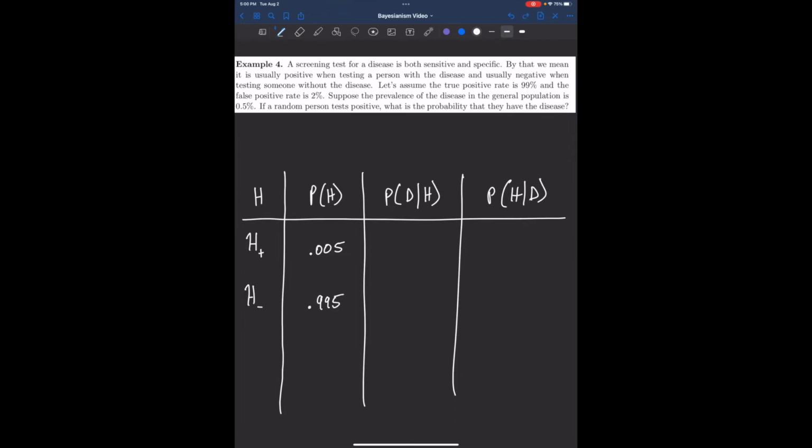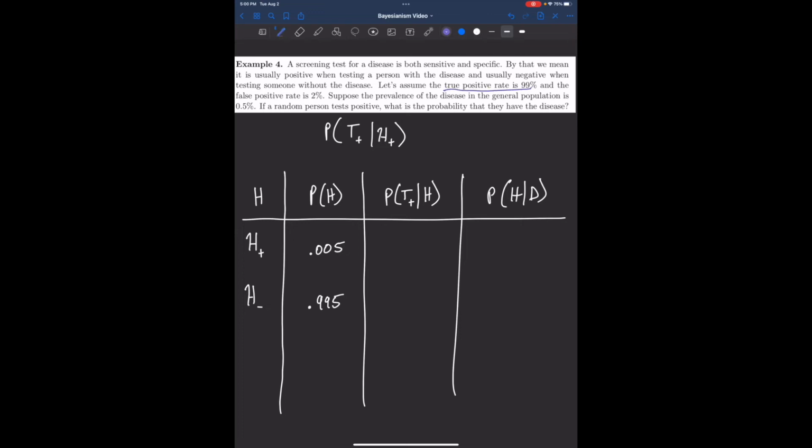Now the likelihood, the probability of the data. What's the data in this case? The data is that our randomly chosen person tests positive. Really, I could replace this D for data with 'they test positive'. So what's the probability of testing positive given that a person has the disease? Well, that's just the true positive rate.